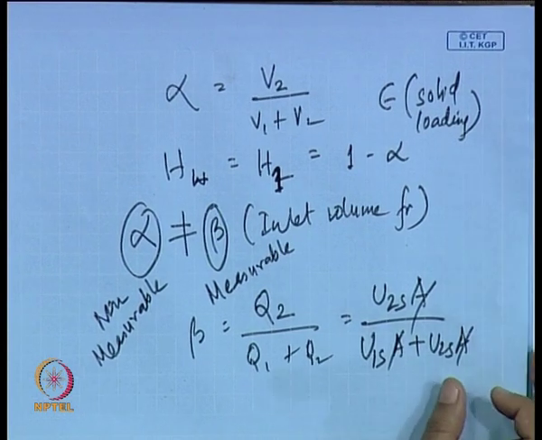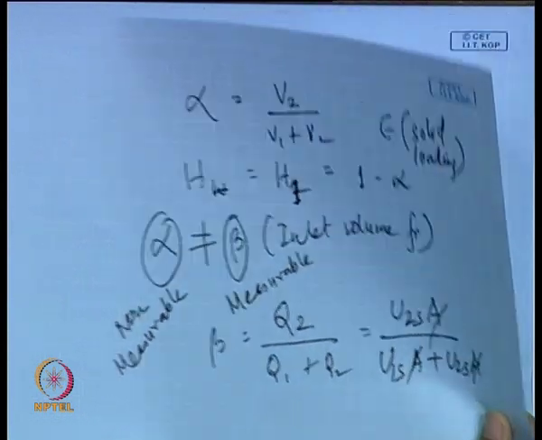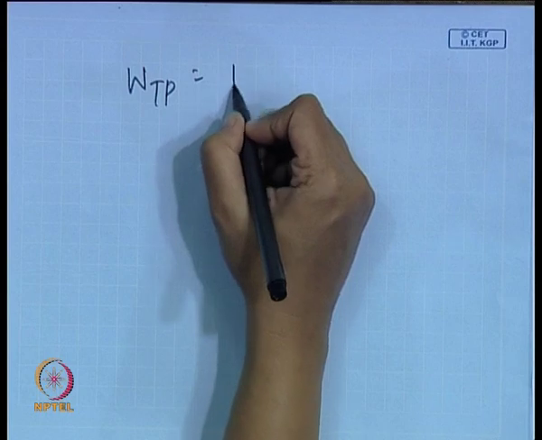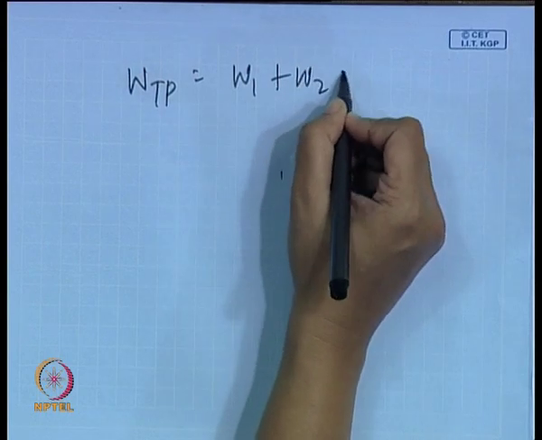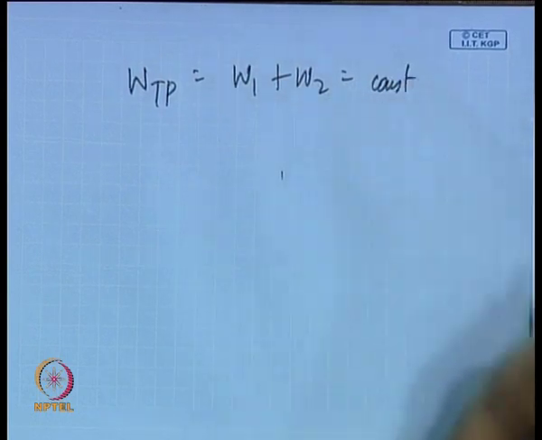I had defined beta, and then I said particularly for condensation and boiling situations, the quality of flow also changes. That means when the flow is flowing up, the total mass flow rate, which we can write as WTP equals W1 plus W2, is definitely constant.